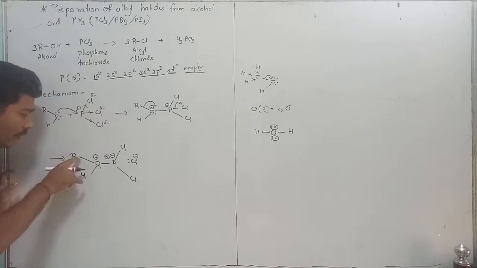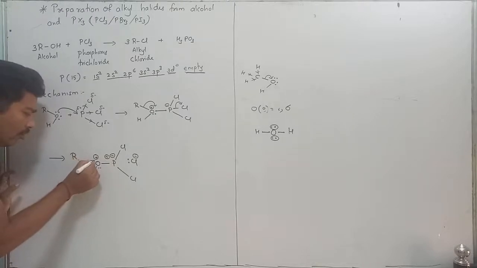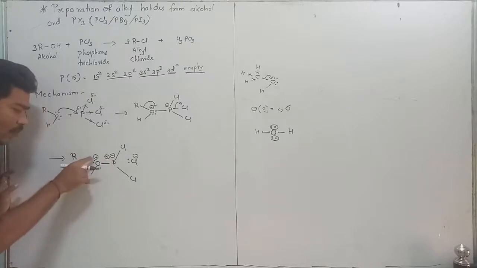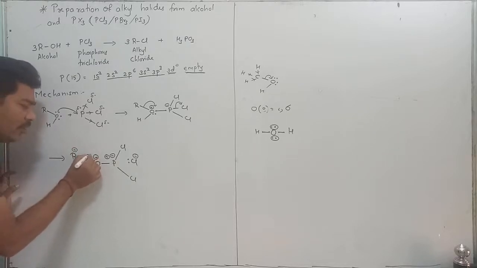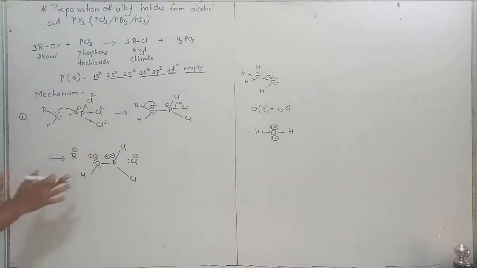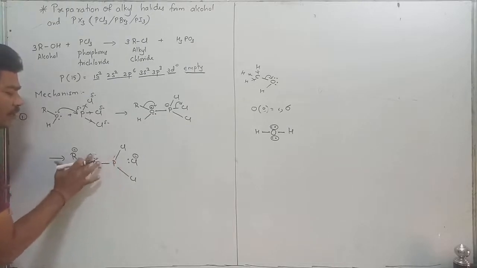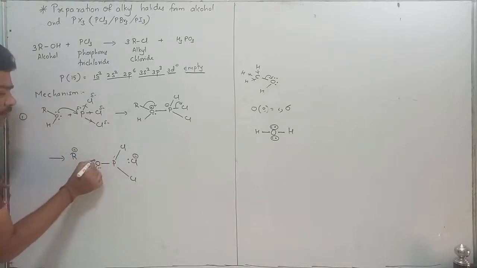Whereas R over here donates the electron. How many? 1 over here. 1. Therefore, it carries a positive charge. Oxygen accepts the electron, carries a negative charge. And this plus minus becomes neutral. This plus minus becomes neutral.